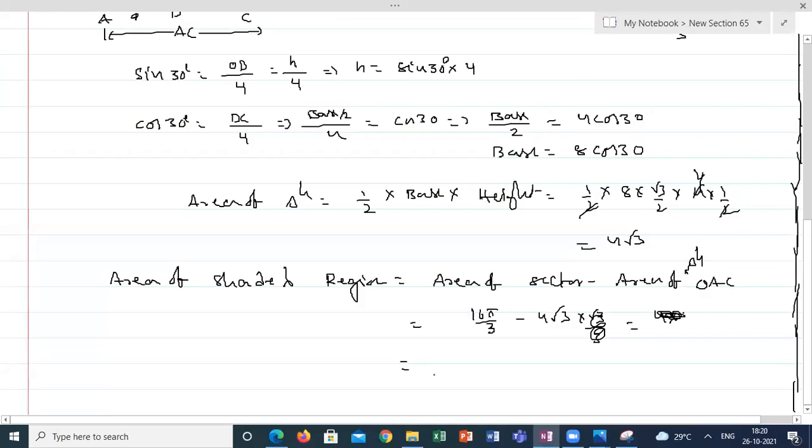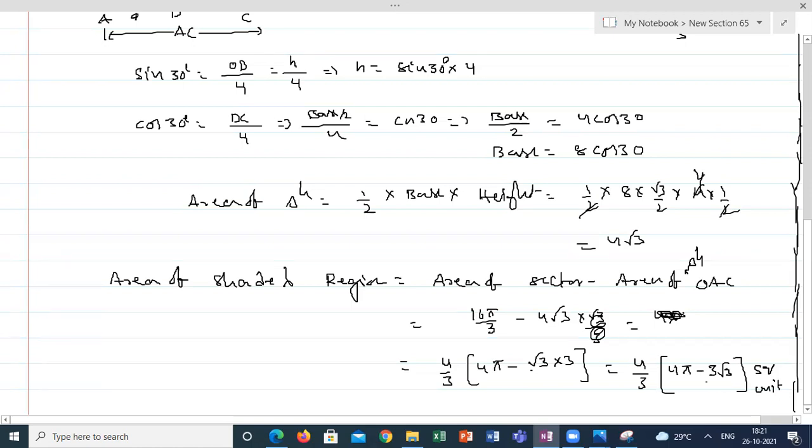If I take 4 by 3 common, it is 4 pi minus 4 common, root 3 by root 3 into 3, that is 3 root 3. So 4 by 3 into 4 pi minus 3 root 3 square units. Is it clear?